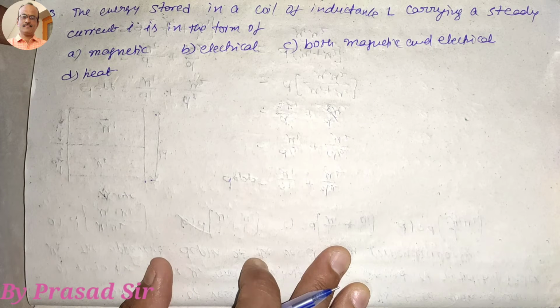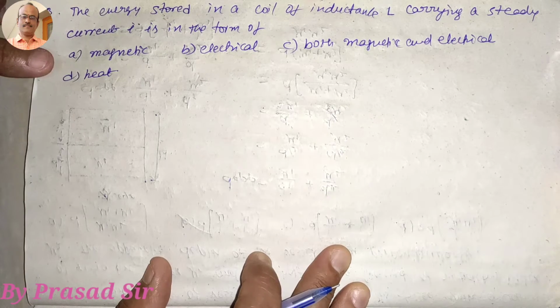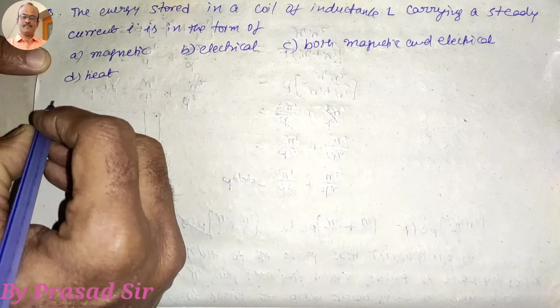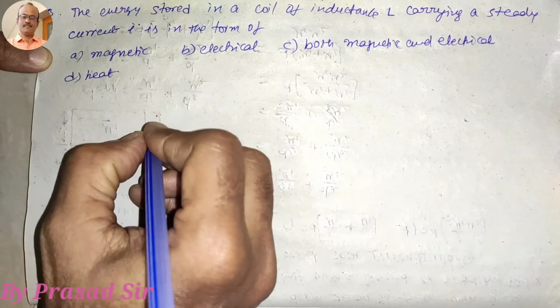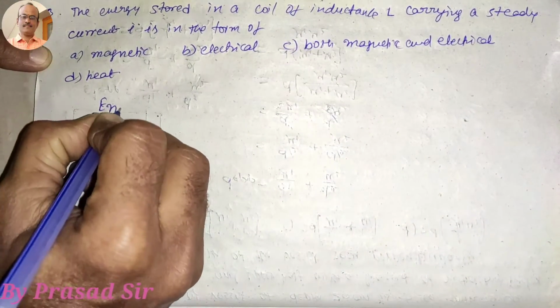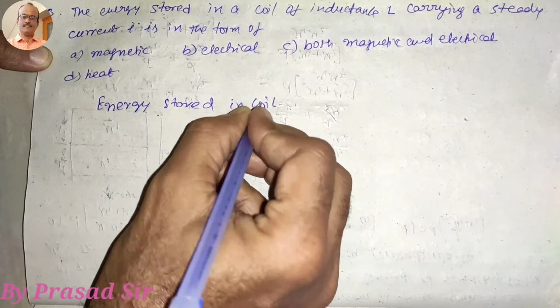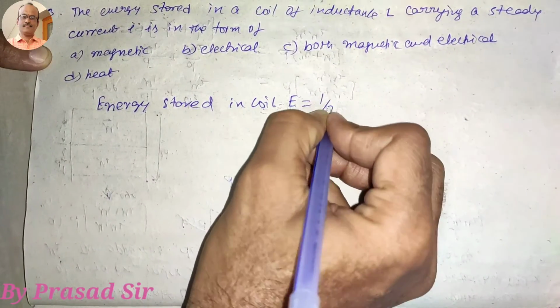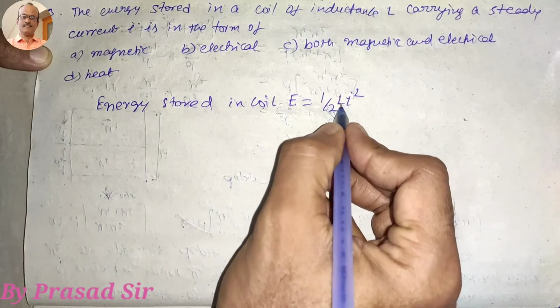Now the question number 3. The energy stored in a coil of inductance L carrying a steady current I is in the form of: A magnetic, B electric, C both magnetic and electric, or D heat energy. So which option is correct here? First of all, one thing we have to remember: the energy stored in a coil of inductance L carrying steady current I is given by E is equal to half L I square.